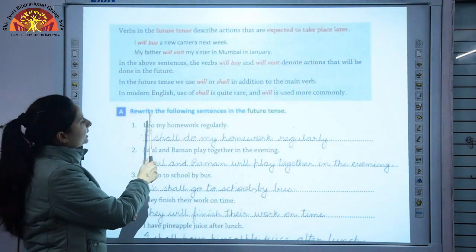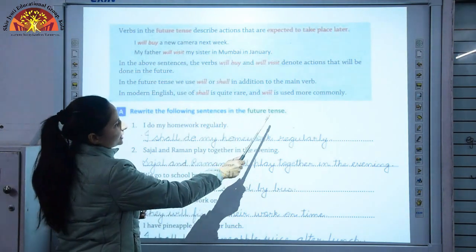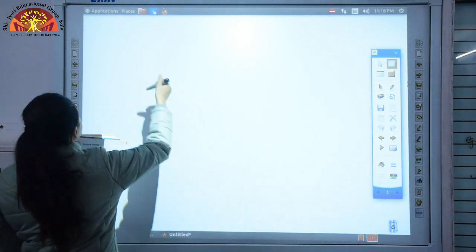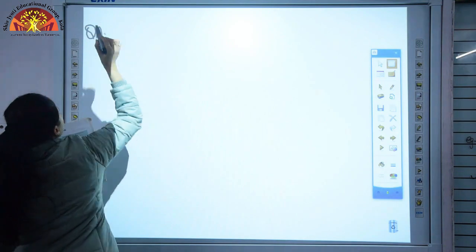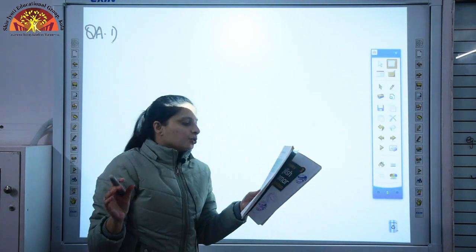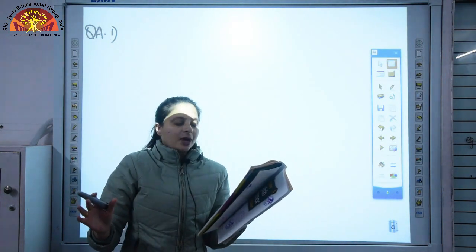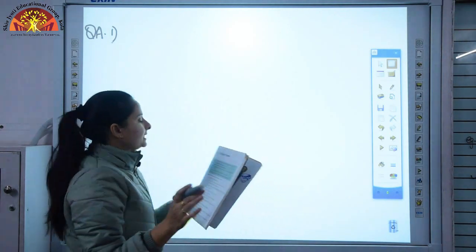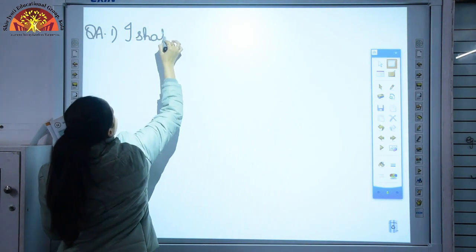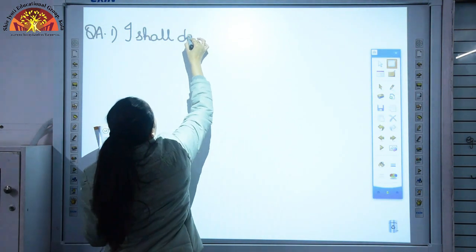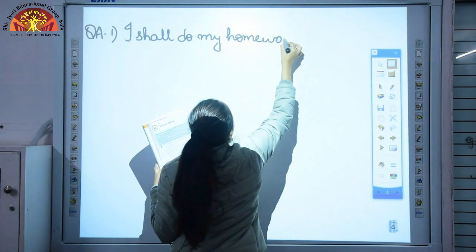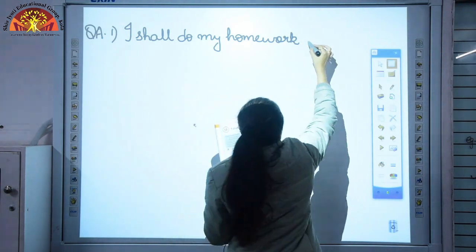Question number A, rewrite the following sentences in the future tense. Okay, now I'll discuss exercise A with you all. I'll discuss the first example. I do my homework regularly. You have to rewrite the sentence in the future tense. As I told you, with I you use shall, so it will be I shall do my homework regularly.